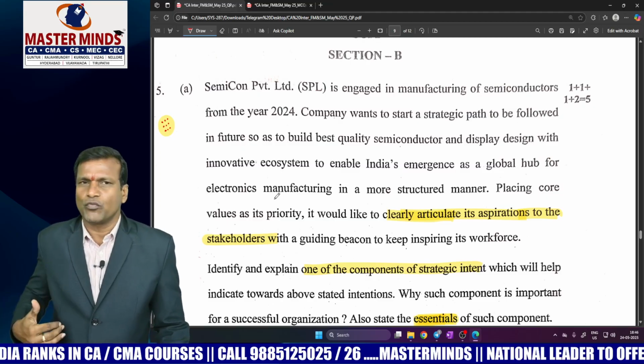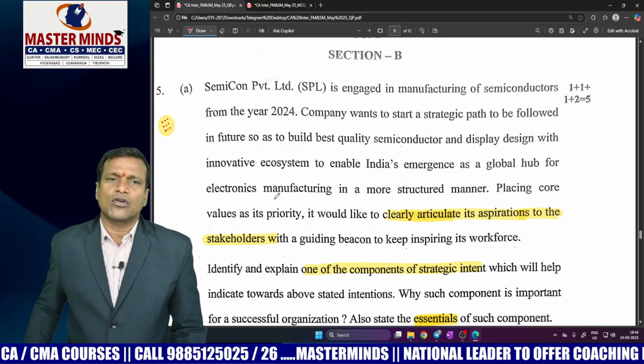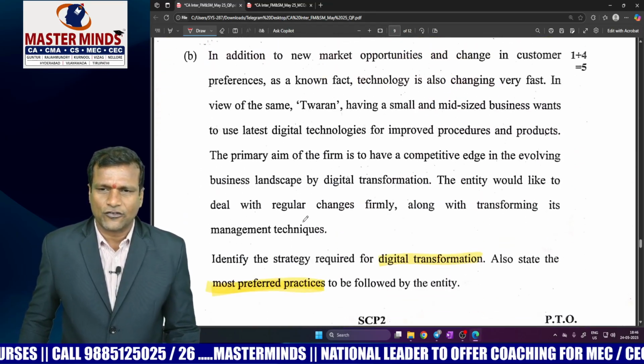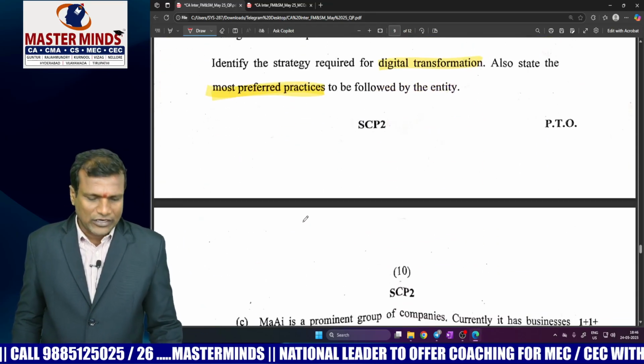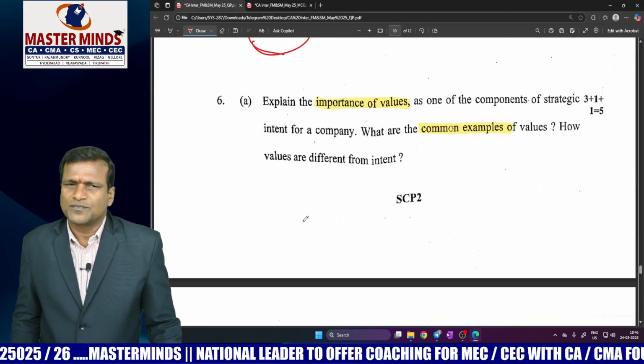From the second point onwards, you can reproduce whatever content or concept you learned in your classrooms or as per your materials. This is the only suggestion you have to follow to get 4 out of 5 or 5 out of 5 from each question. Now please move to the other descriptive questions.